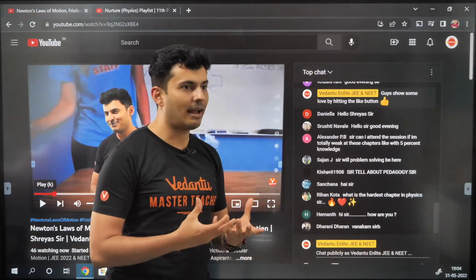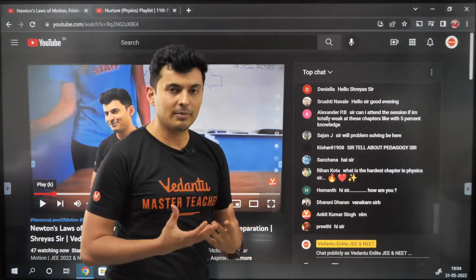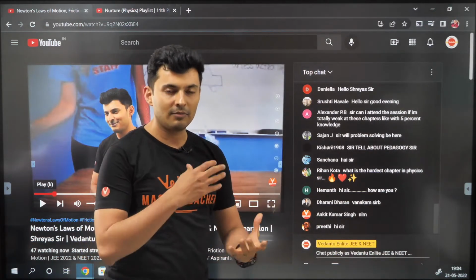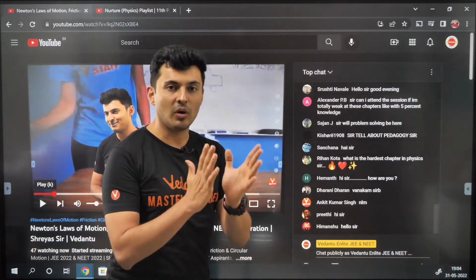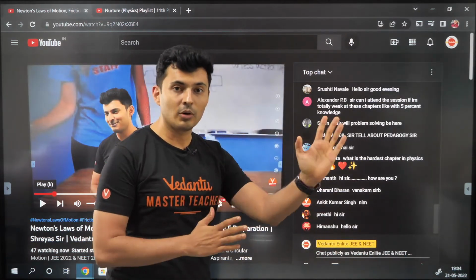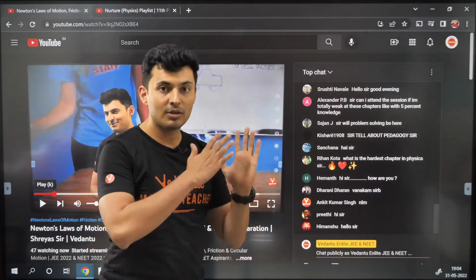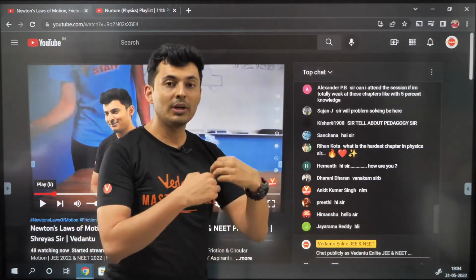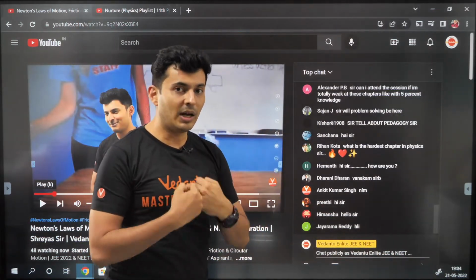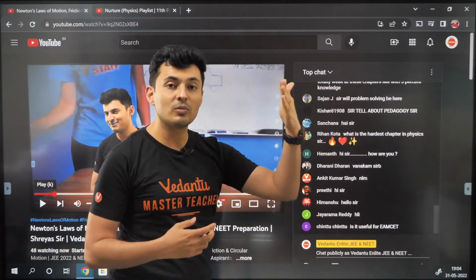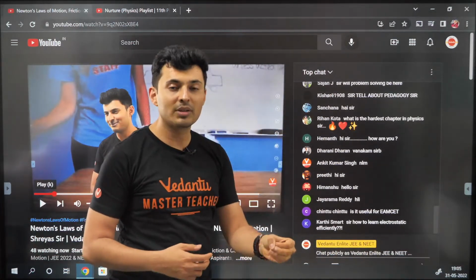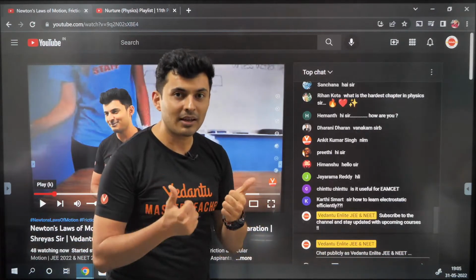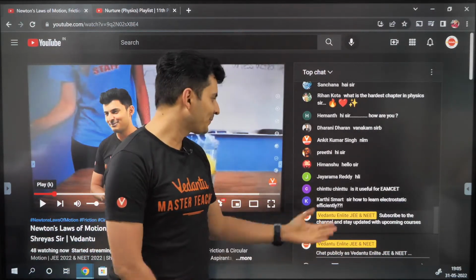Pedagogy is basically an app, and Vedantu has collaborated and bought it. So you get access to all the hard copy material in soft copy, so you don't have to pay so much. When you are a part of Vedantu, you get free access to many books and e-books which otherwise you have to pay for.